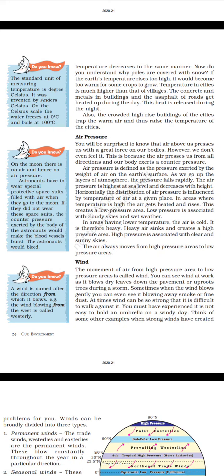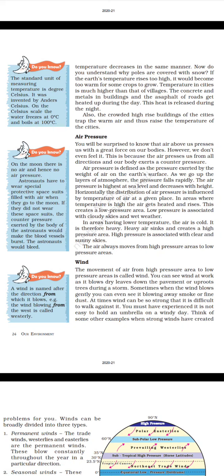Do you know a wind is named after the direction from which it blows? For example, the wind blowing from the west is called westerly. Air pressure. You will be surprised to know that air above us presses on our bodies with a great force. However, we don't even feel it. This is because the air presses us from all directions and our body exerts a counter pressure.